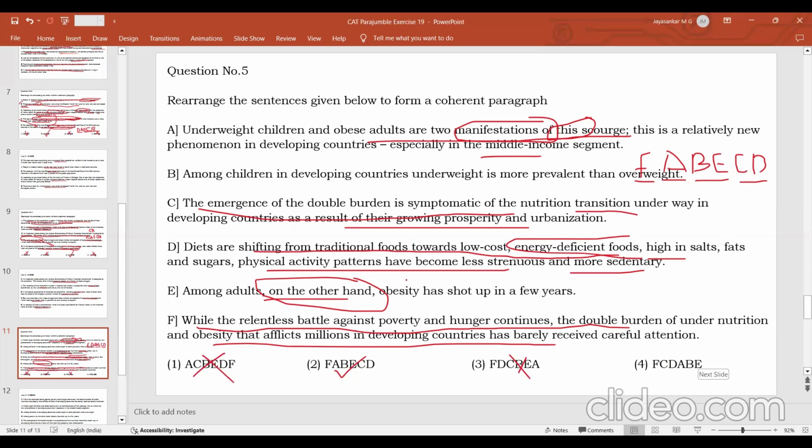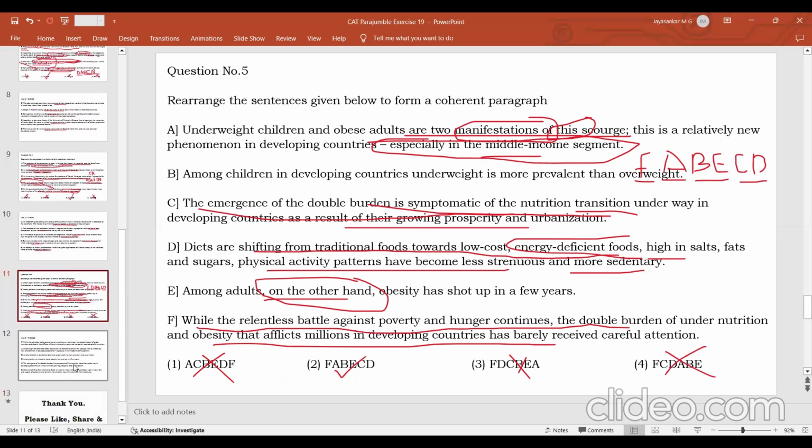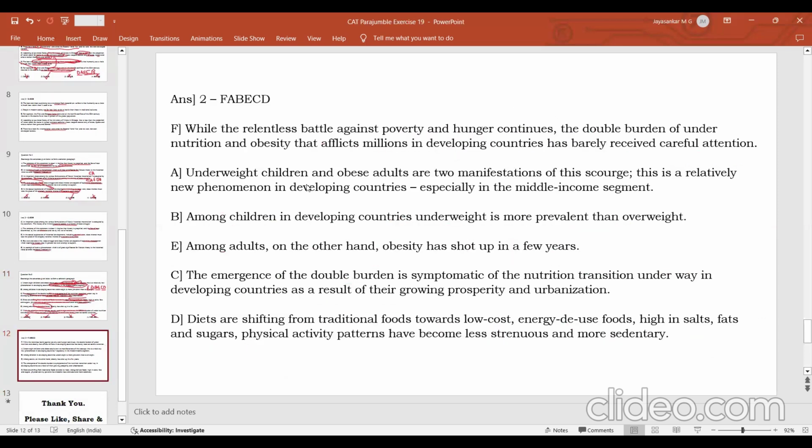It's a better way. And one more thing is that if you talk about the growing prosperity and urbanization in the beginning, there is no reason why you have to talk about this in the subsequent things, because already you have talked about the urbanization and growing prosperity. Then there is no need for you to talk about this relatively new phenomenon, etc. That is repetition. So that is one way you can see that FCD is not a correct sequence. F A B E C D will be the correct sequence. How the answer will look like: F A B E C D,